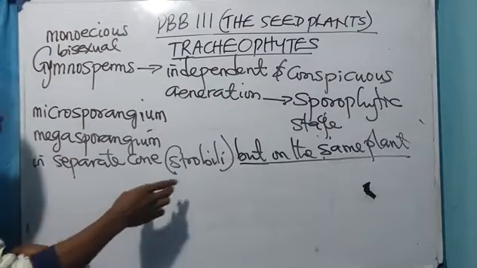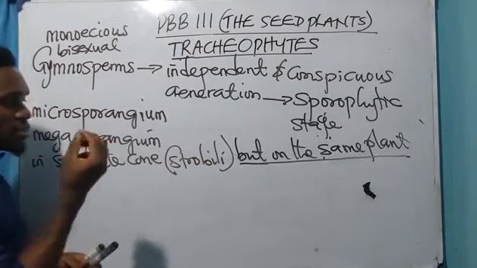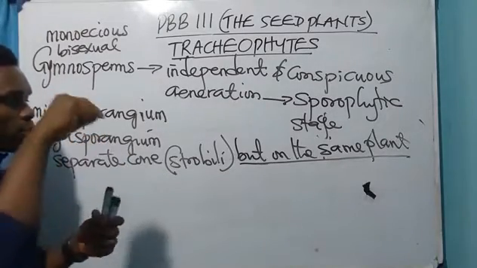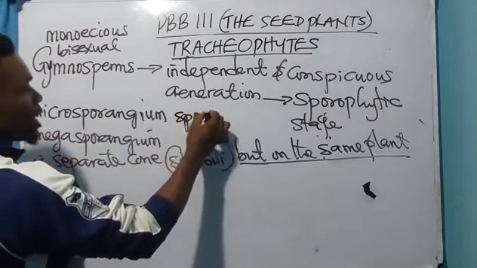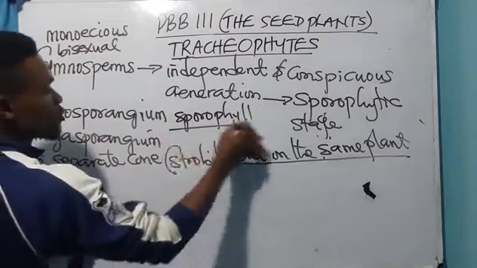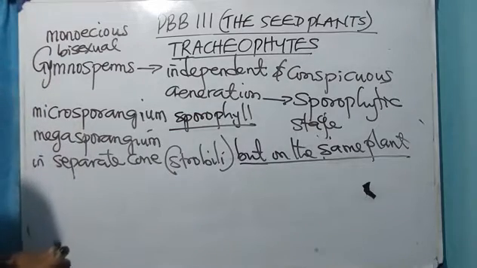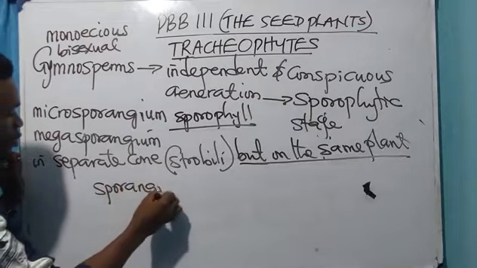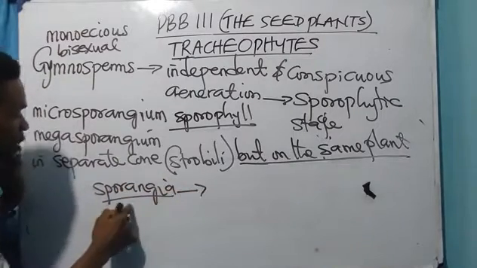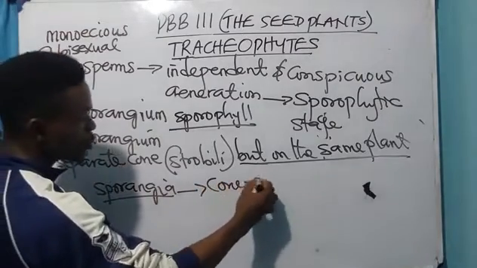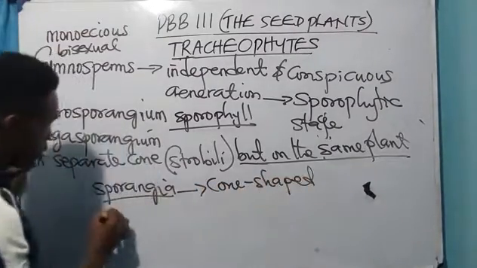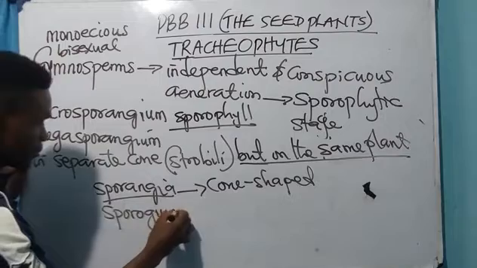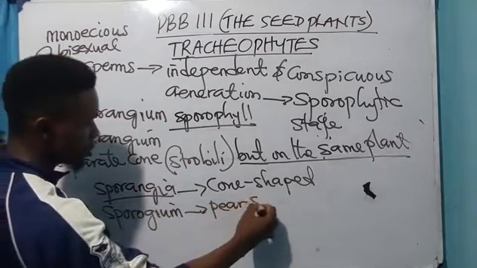Now, the strobili is that spike that is produced on the tip of the stem by the sporophyll. I told us the meaning of sporophyll before. I said the sporophyll is a leaf that houses the sporangia. And the sporangia is cone shaped. I told us before. The sporangium is pear shaped.